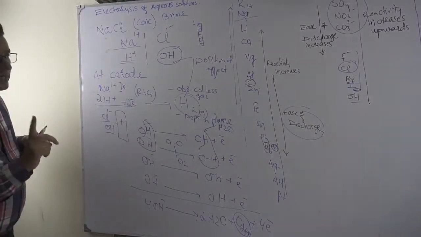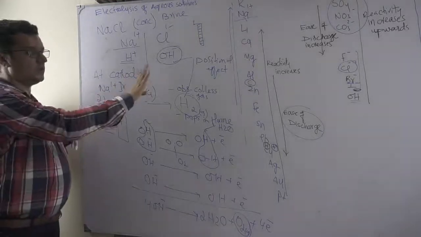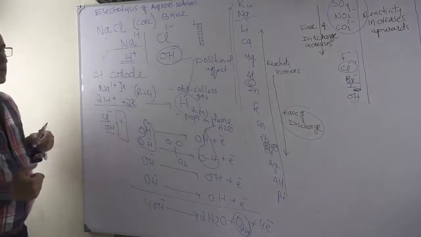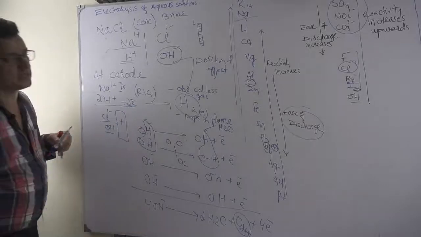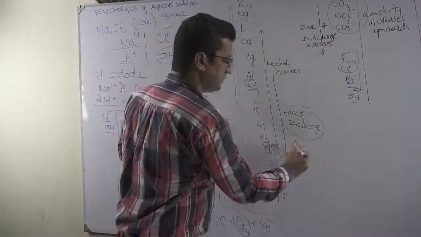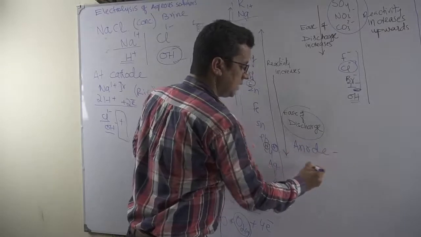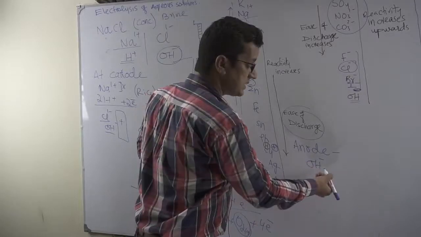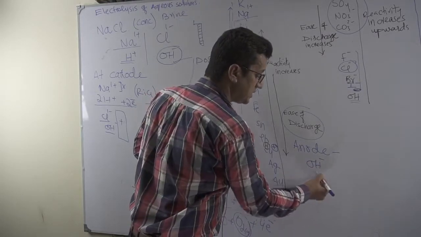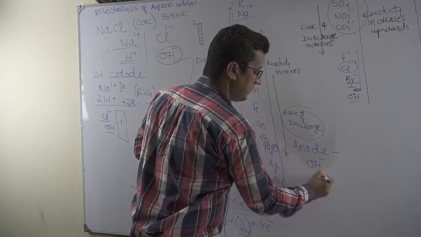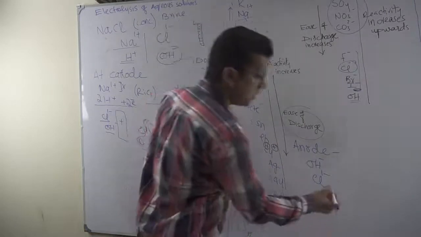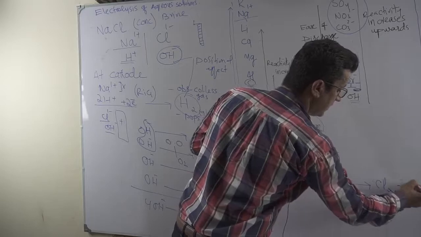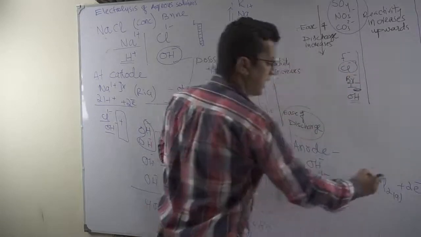But at the anode, you will find that hydroxyl ion will find no exit because chloride ions are in excess. Instead of hydroxyl ion discharge, you will find that at the anode, hydroxyl ions will definitely be dragged towards the anode, but hydroxyl ion will not discharge. Rather, the positional effect is cancelled out by the concentration effect. Chloride ions will find their usual exit as they go off in the form of diatomic chlorine gas, and electrons are given off. So we can have an observation of what?